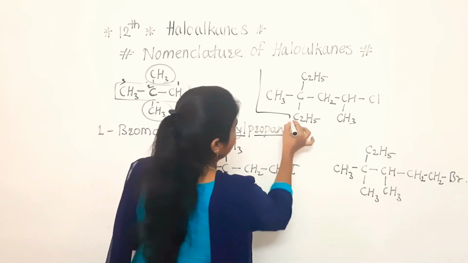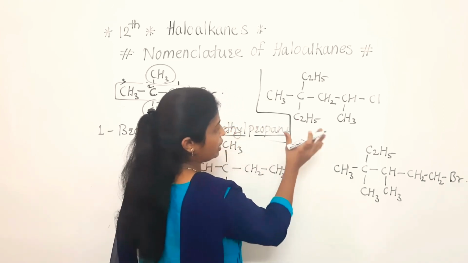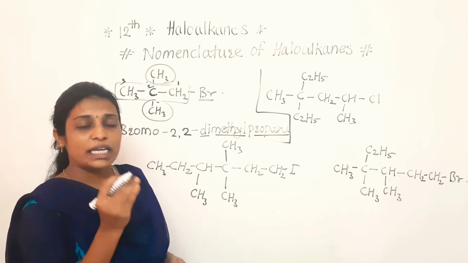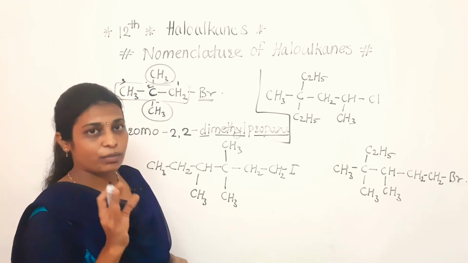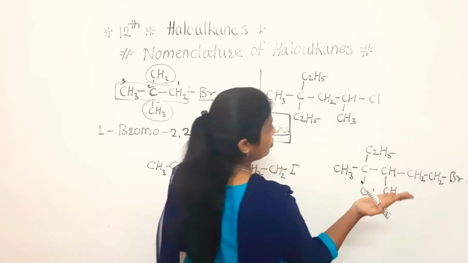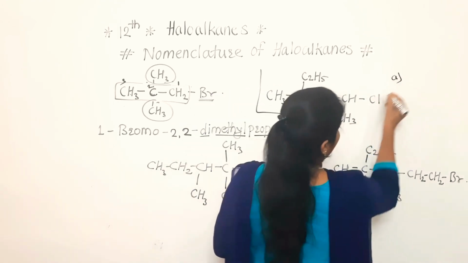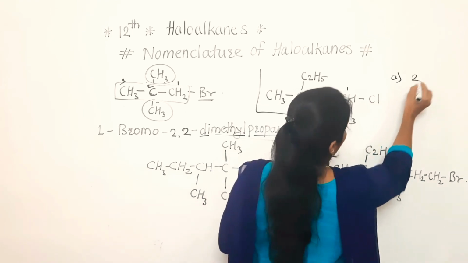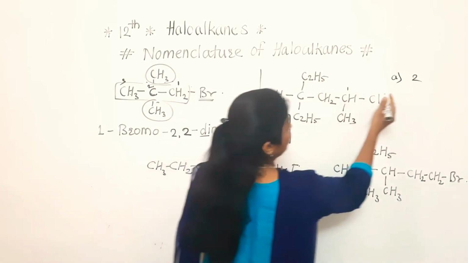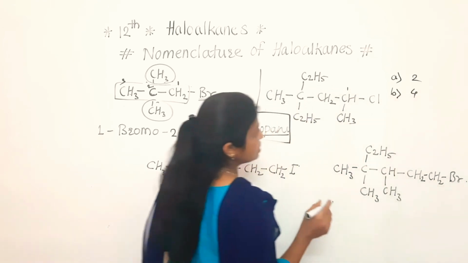Now the next one. In that next example, again select the longest chain. Longest chain means that the maximum number of carbons should be included. So if we start the numbering, how many choices are there? See, route A: 1, 2, only 2 carbons are there. Route B: 1, 2, 3, 4, in route B 4 carbons are coming.